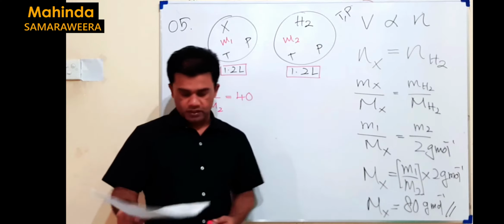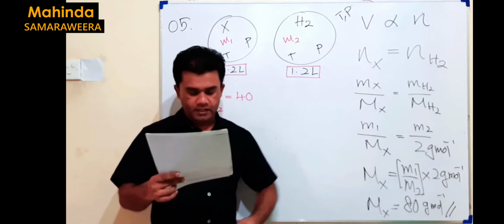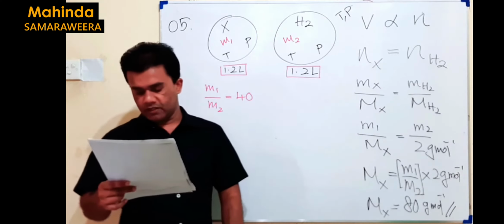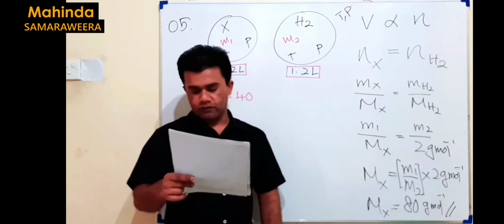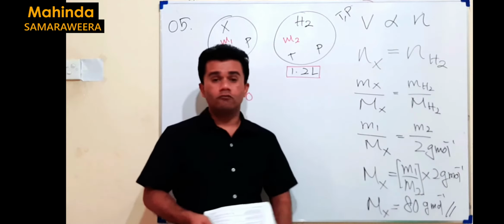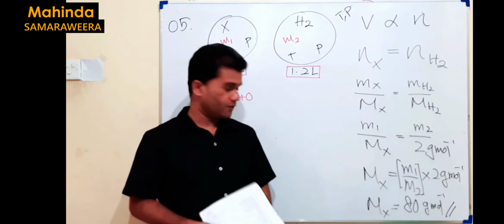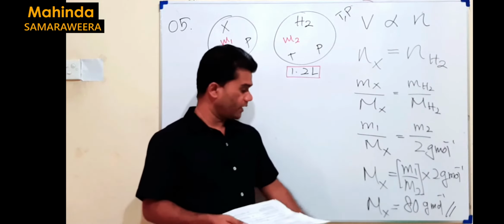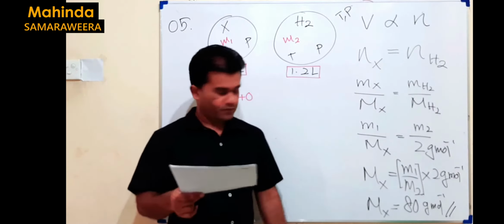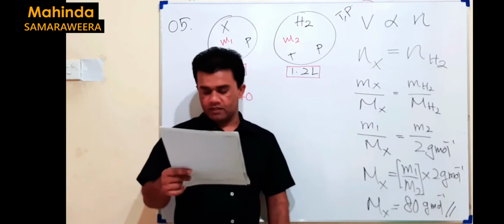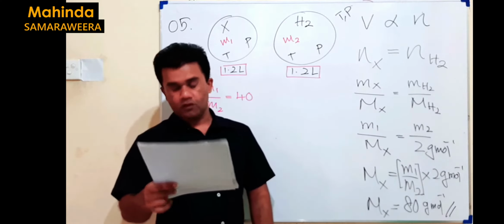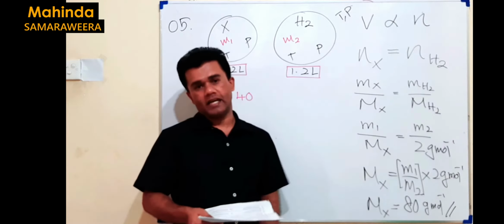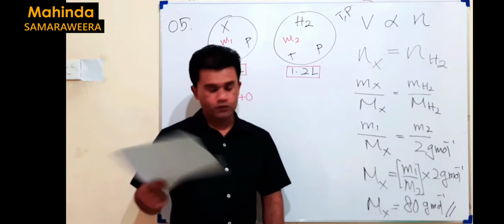Then it is easy to compare this. Is it lighter than ammonia? No, ammonia is 17. This is heavy. Heavier than N2O5? No, N2O5 has a molar mass greater than 80. Gas lighter than chlorine? No, chlorine is 71, less than this one. Gas heavier than sulfur dioxide? Of course, sulfur dioxide is 64, but this is 80, then the unknown gas is heavier than sulfur dioxide. So the answer is the fourth one.